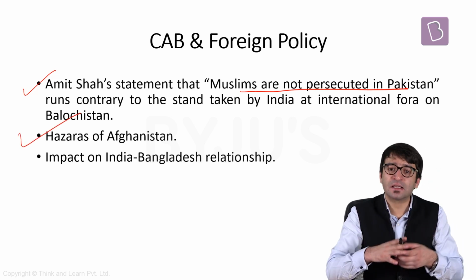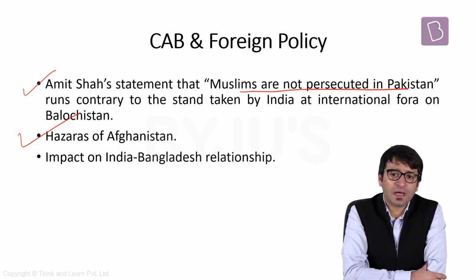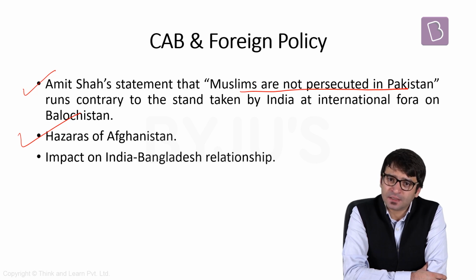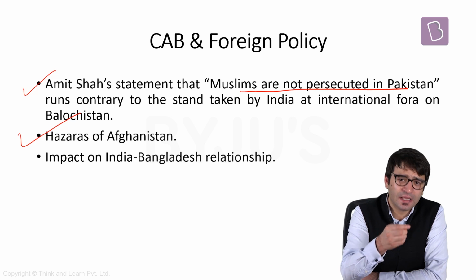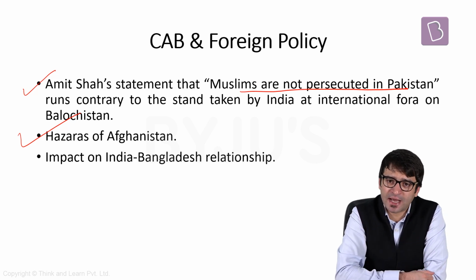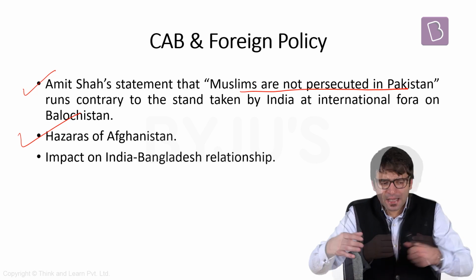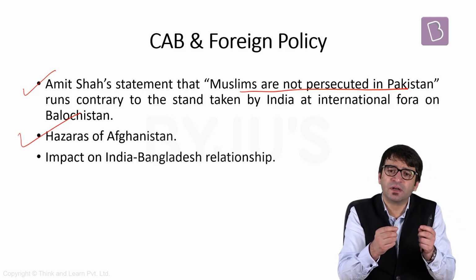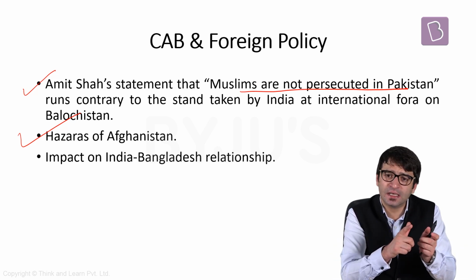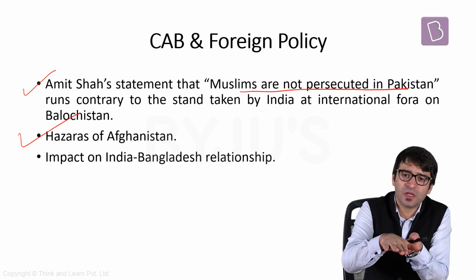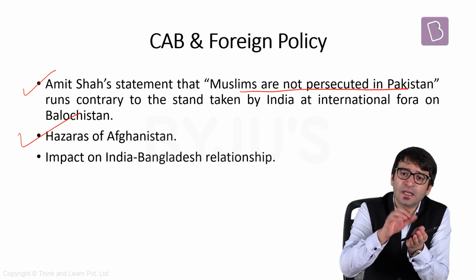Also, the Hazaras of Afghanistan. It's almost certain that the Taliban will come to power in Afghanistan. Taliban is in talks with the United States. Taliban is in talks with the 5 permanent members of the United Nations Security Council. Taliban is also in talks with Pakistan. And all these countries are trying to bring stability in Afghanistan. And one way to bring stability in Afghanistan is to bring the Taliban to the negotiating table. So in all likelihood, the Taliban will be part of the next government in Afghanistan.